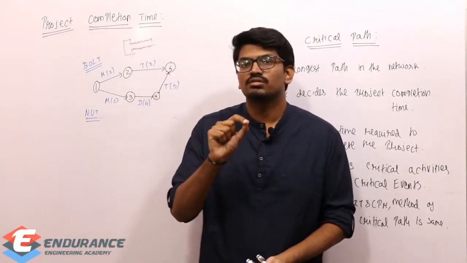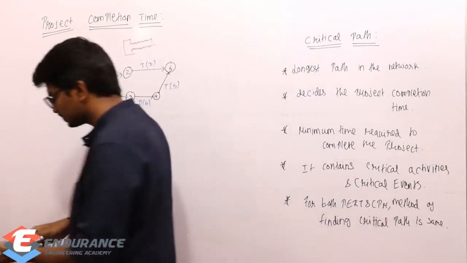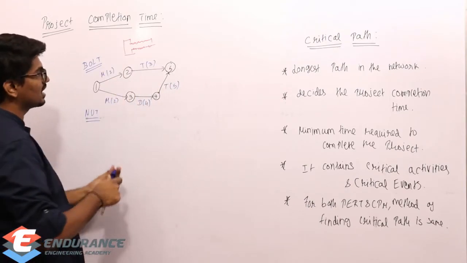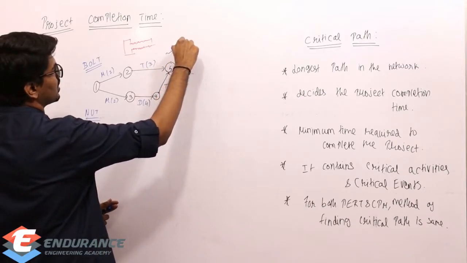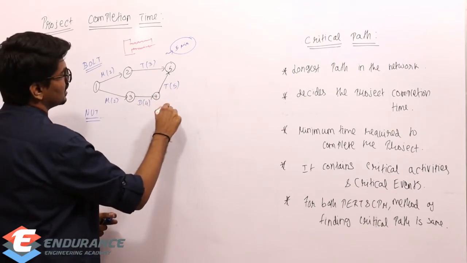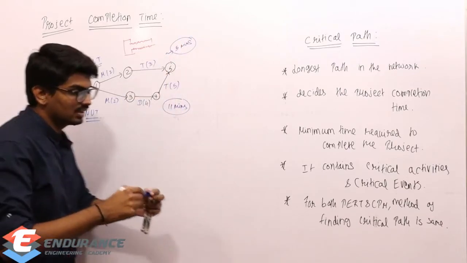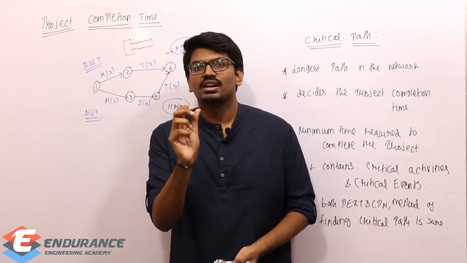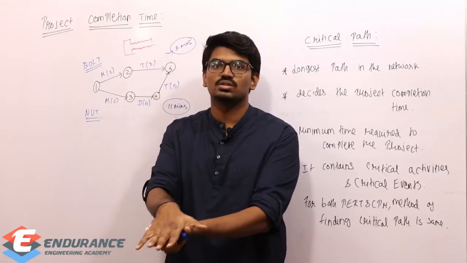There is confusion among a few students, that is why I'm stressing it. Listen, for completion of manufacturing the bolt, how much time is required? 2 minutes, 3 minutes, totally it requires 5 minutes only. And for manufacturing the nut, 2, 4, 5, it requires 11 minutes. Now understand, what is the minimum time required for completing this project? What is the minimum time required for completion of this project?